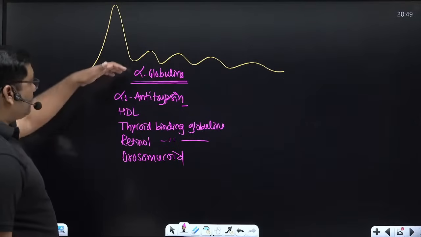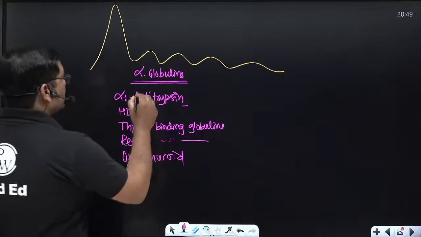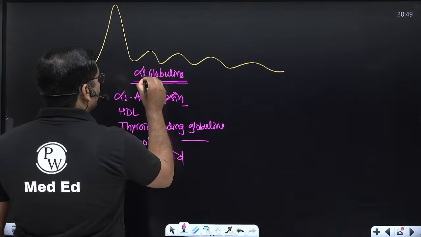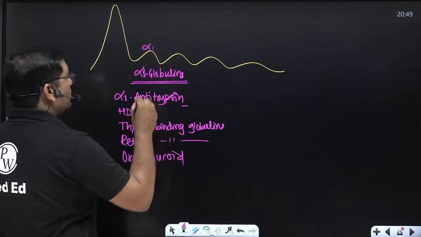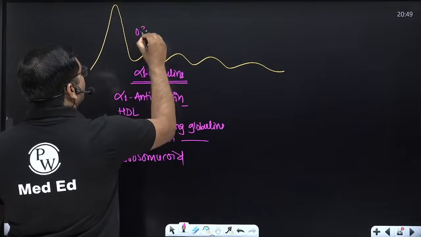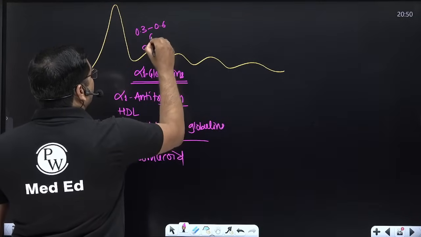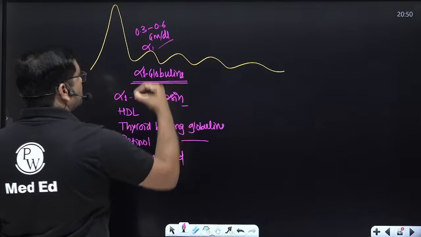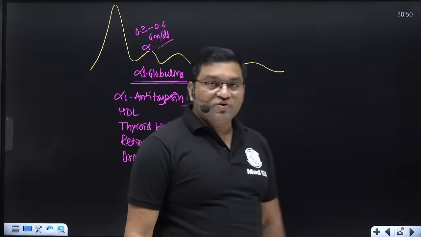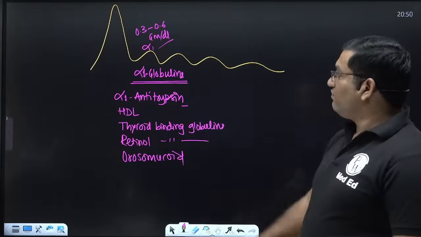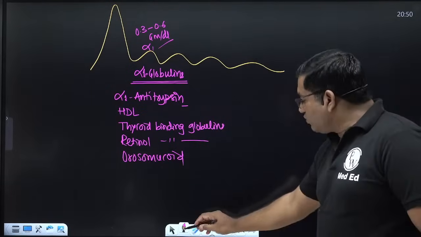These are the examples of alpha 1 globulins. The concentration of alpha 1 globulins is 0.3 to 0.6 gram per deciliter. Now alpha 2.